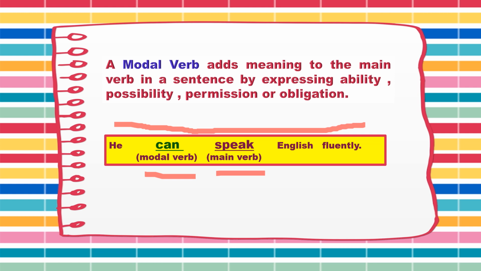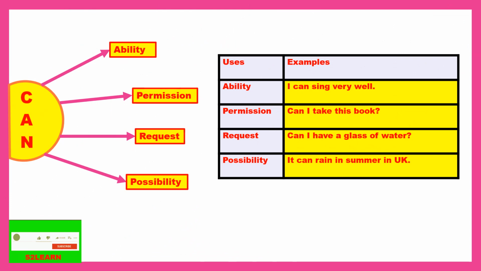So understanding how a modal verb is used in a sentence, we will understand this with more examples. Starting with our first modal verb, that is can. Can is used for ability, permission, request and possibility. First it is ability. I have jotted down the examples also so that you can understand very well. I can sing very well. So here I am telling the ability of that particular person, that he can sing very well.